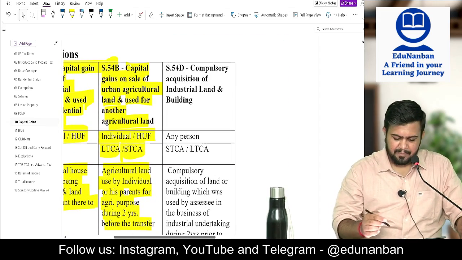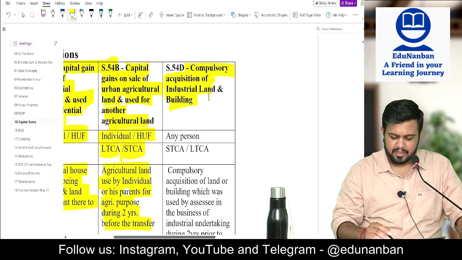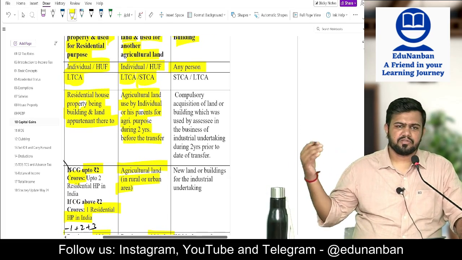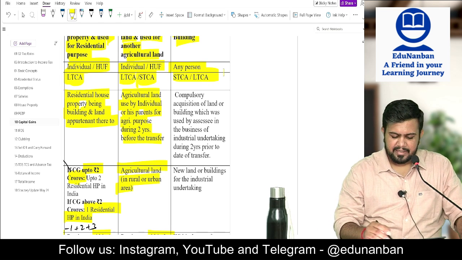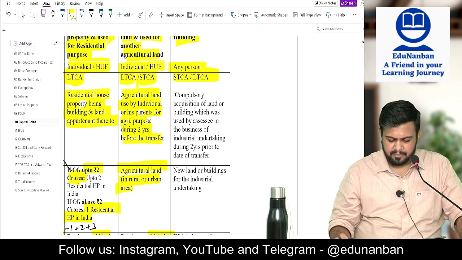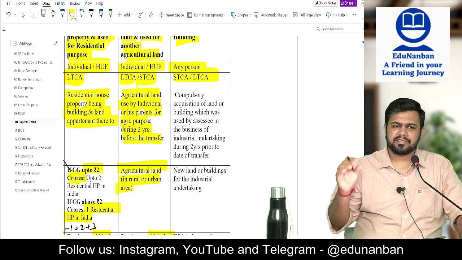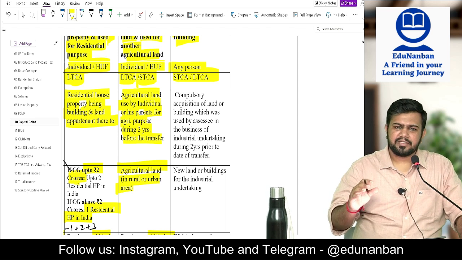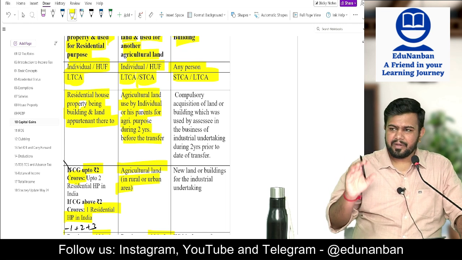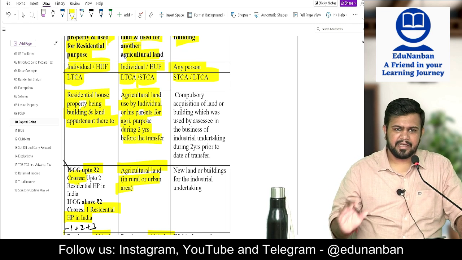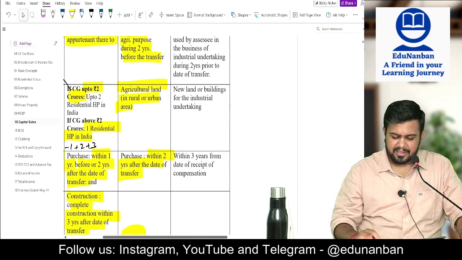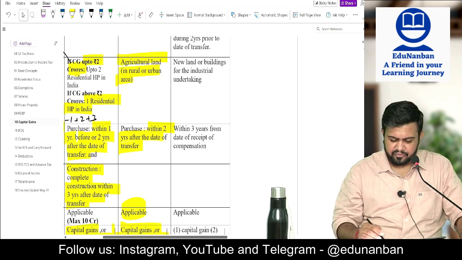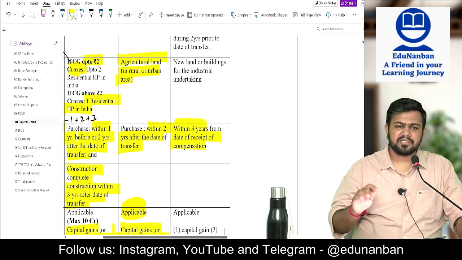Next, compulsory acquisition of industrial land and building. So it is applicable to all persons. It can be company also, HUF, AOP, BOI, anyone, and it can be short term also, long term also, does not matter. So if the government is coming and compulsorily acquiring your industrial land and building, then you can purchase another industrial land and building to get exemption from capital gain. What is the time period to get new land and building for industrial purpose? Within 3 years from the date of receipt of compensation.